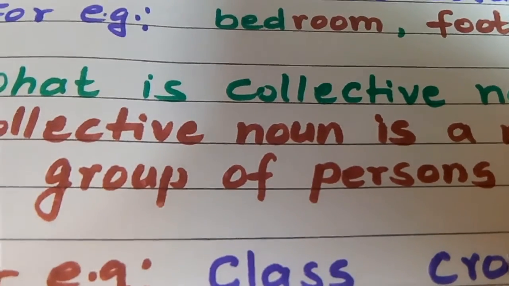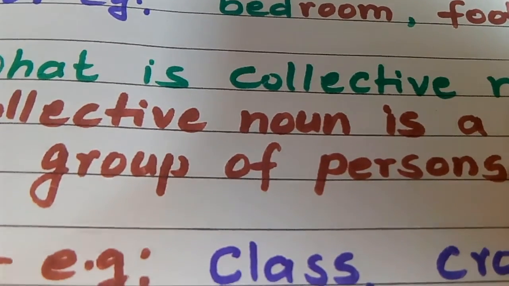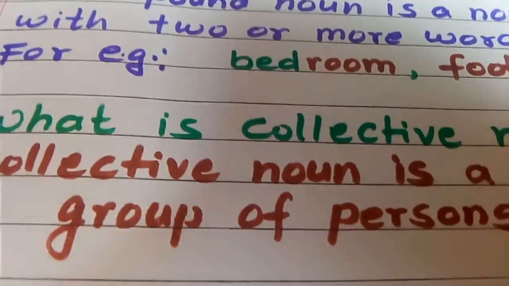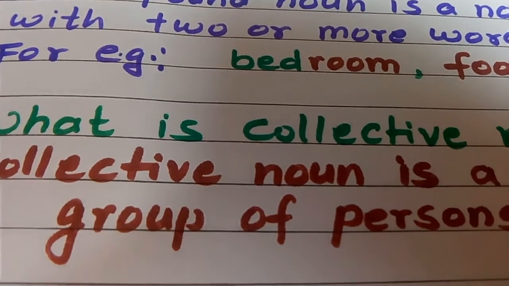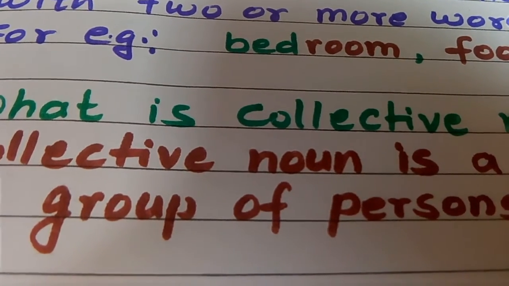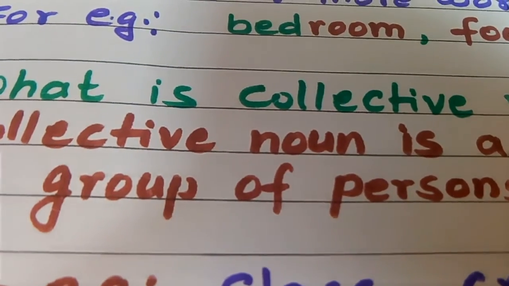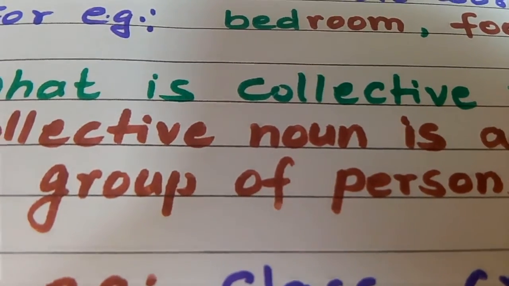My dear students, I have cleared it out from definition, from examples. What is noun, its types, its definitions, and there are so many examples are given here. From here, I think you have understood.